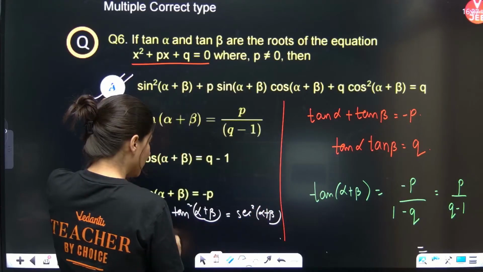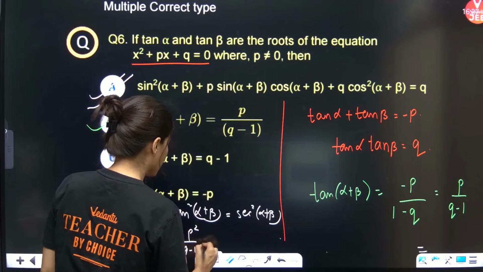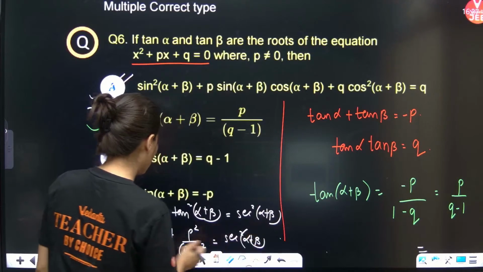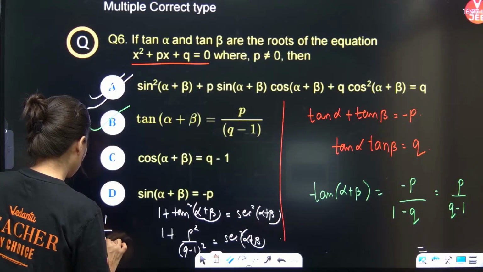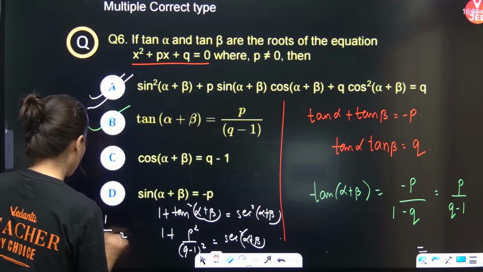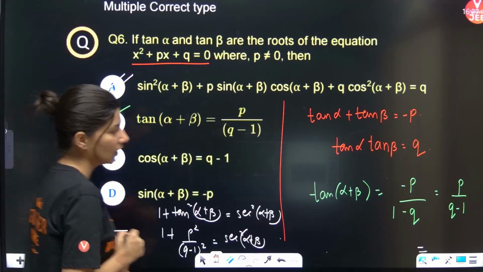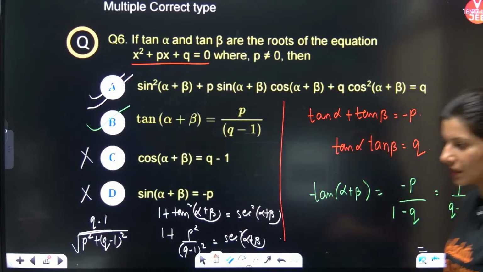So P square upon Q minus 1 whole square is equal to sec square alpha plus beta. Now cos, if you calculate, is Q minus 1 upon square root of P square plus Q minus 1 whole square. I don't think cos is correct. I don't think sin is correct. Okay, both sin and cos are incorrect. So only A and B are the correct answers.